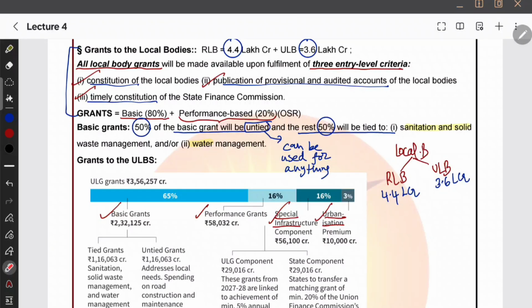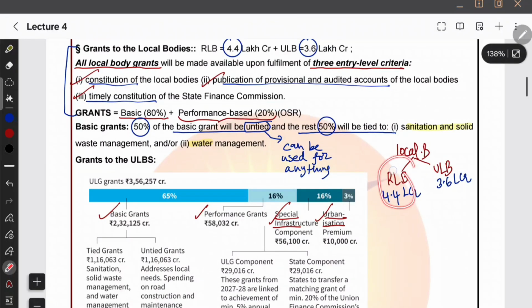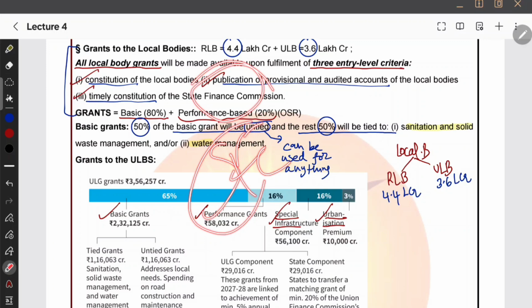All local body grants will be available upon the fulfillment of 3 entry level criteria. So if local bodies want this grant, they need to fulfill these 3 criteria. What are they? Constitution of the local bodies, first there must be a local body, and publication of provisional and audited accounts. They must publish the accounts; if they don't publish accounts, how will they get the grant? They won't. And they must timely constitute the state finance commission. That is the must requirement. So these are the 3 things that the local bodies must fulfill.